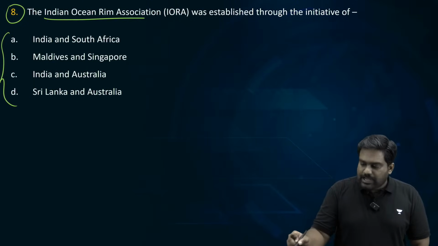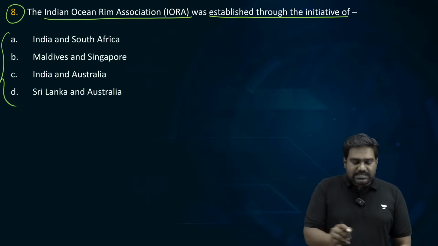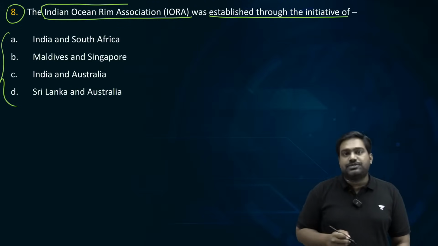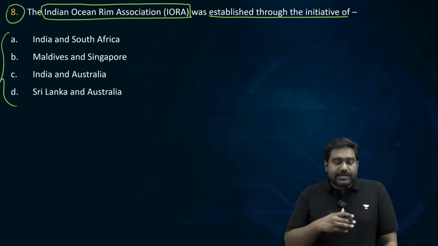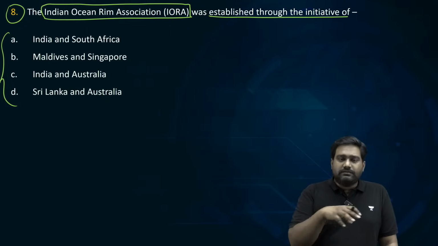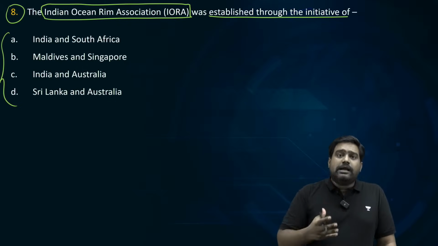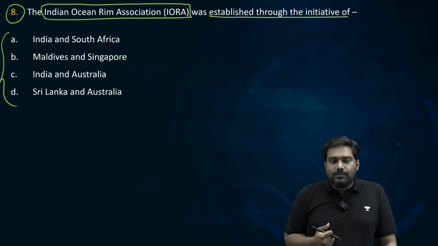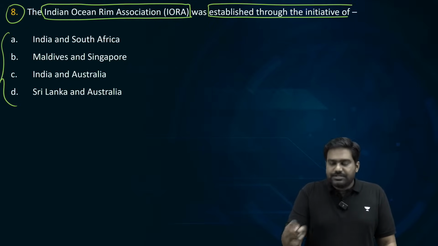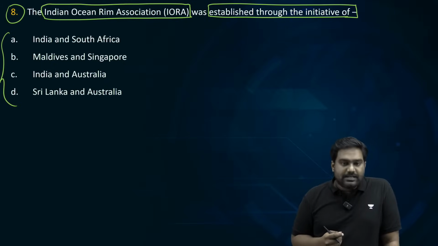The IORA was established through the initiative of which of the following countries? IORA stands for Indian Ocean Rim Association. So as you can see, we are trying to cover all the important groupings and associations of the region. We covered the groupings around South Asia. Now we are looking at Indian Ocean, and we will look at other parts of the world as well in a few minutes. So let me know which of the following countries established the IORA. Is it A, B, or C, or D?